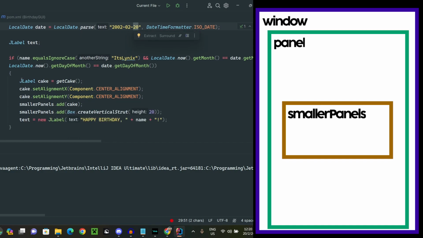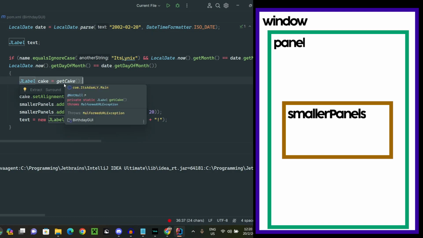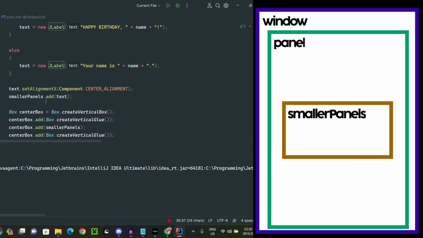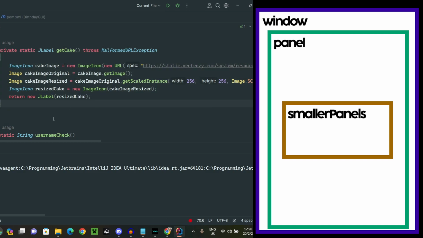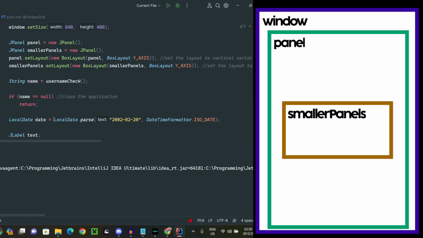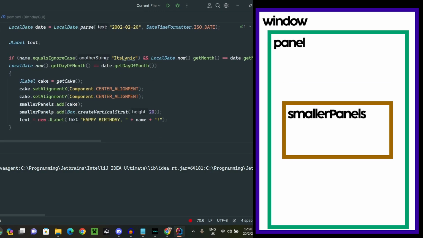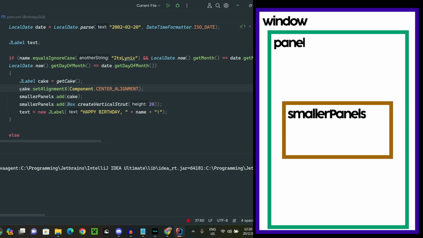And then now the whole thing here, so we are going to have the creation of the cake being in this method right here, where this is actually the resized cake image, right? Alright, and then after that we are going to set the cake exactly at the horizontal part, and then add the cake into the smaller panel.